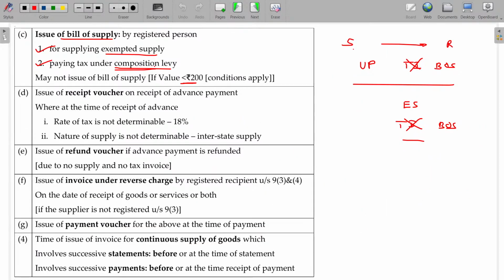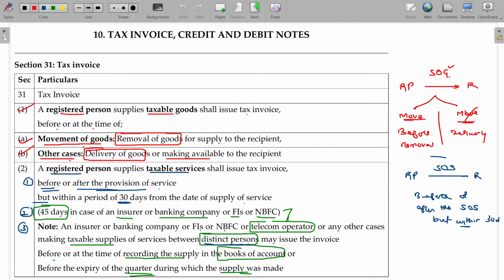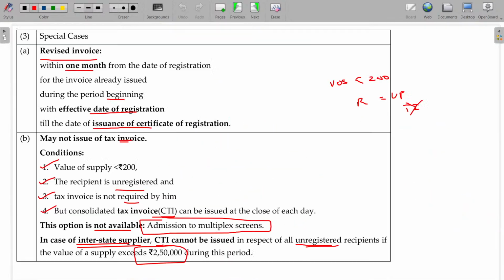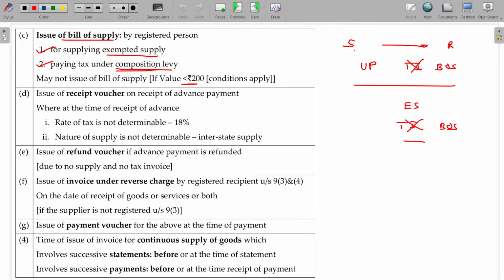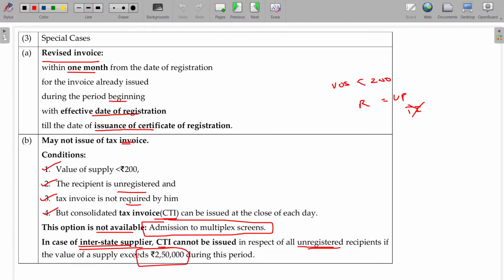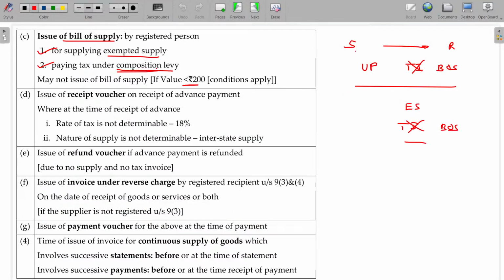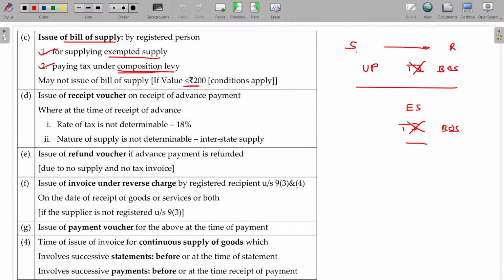Hope you will now be able to understand the first 4 aspects here. Section 31. The first one is all about the taxable goods case. The second one is the taxable services case. The third one is the revised invoice. And the fourth one is the special cases. The bill of supply case we have completed in the third case. In special cases, revised invoice not required means tax invoice not required case, bill of supply case. Now we still have a few more aspects, D, E, F, G. I will try to finish all these now.